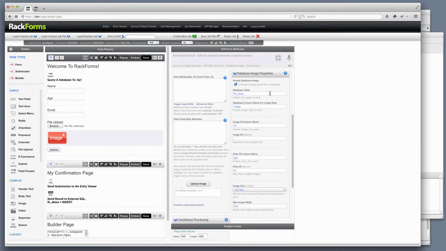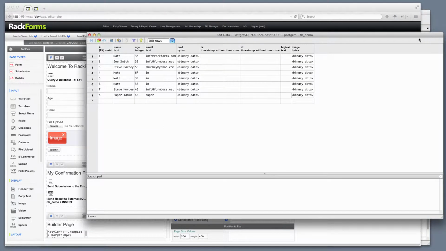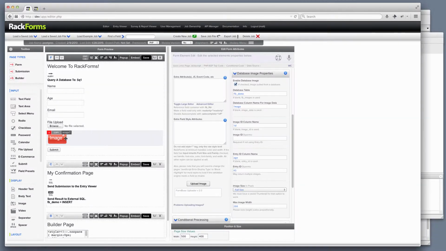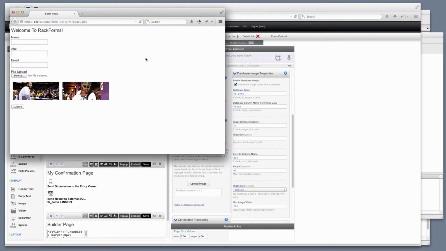In this video, we are going to quickly talk about the image module in RackForms and how it allows us to pull images that are actually stored in a database. So very quickly then, as an initial demo here, I have a database table called FBDemo, and I have some images within that table. And I'm now using my image module here to pull those images out and display them at runtime. We're actually creating thumbnails on the fly right here, and we're pulling multiple images.